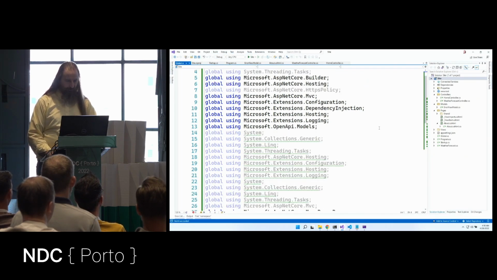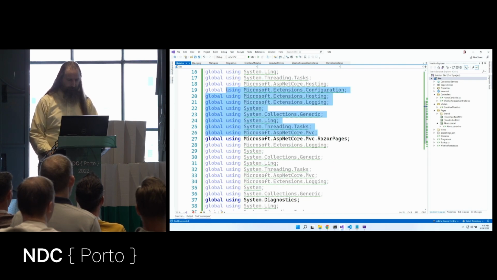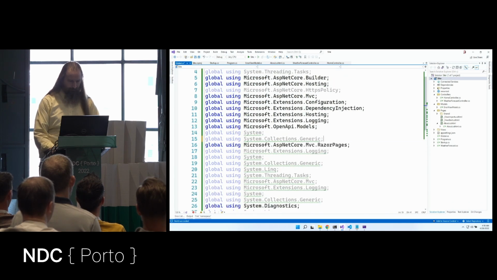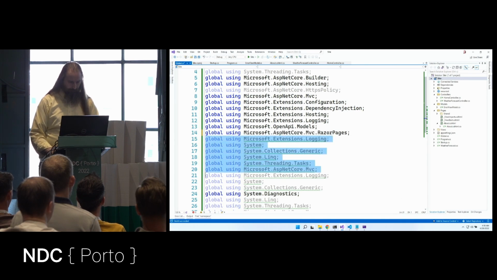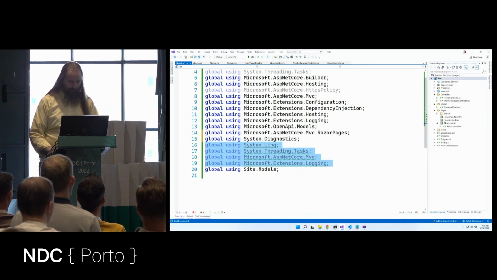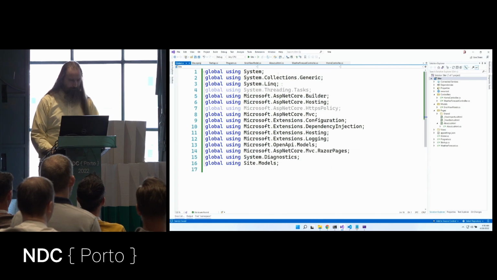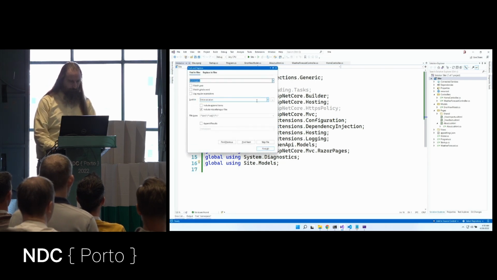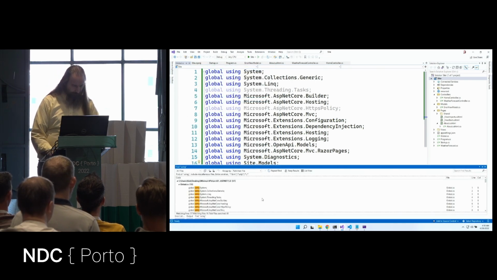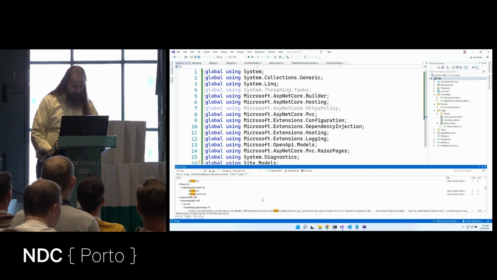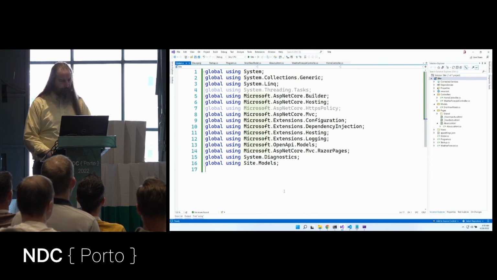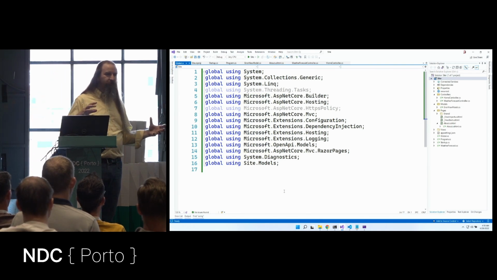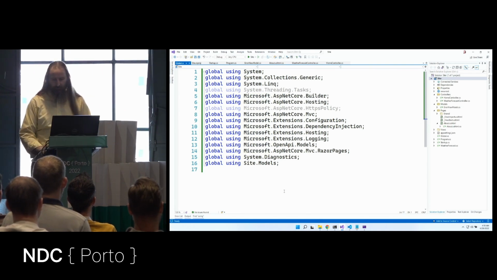Now we do have some duplicates. I love the green squiggles here inside Visual Studio that allow me to say, hey, let's remove all of those duplicates. Here's some more duplicates right there. Here's some duplicates there. There's some more duplicates. Okay, so now we have all of our using statements in one spot. Let's go find using and make sure I got them all. Yes.